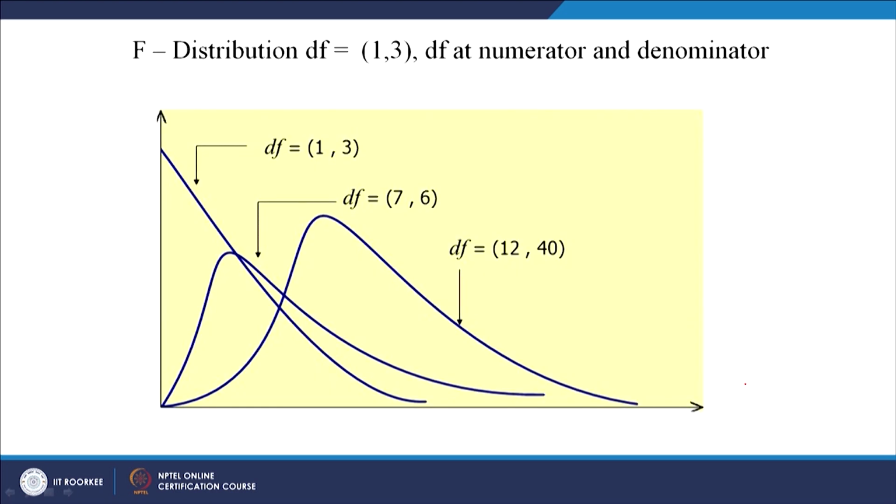This is how the shape of the F distribution changes with change in the degrees of freedom of the numerator as well as the denominator, right. This is the shape of the curve for 1 degree of freedom numerator and 3 degrees of freedom denominator. The first one is always for the numerator and the second one is always for the denominator. Just see how this shape is changing with change in degrees of freedom of numerator as well as denominator.